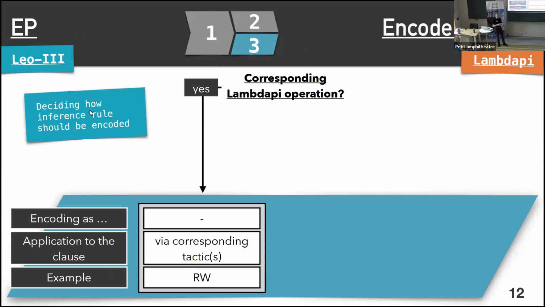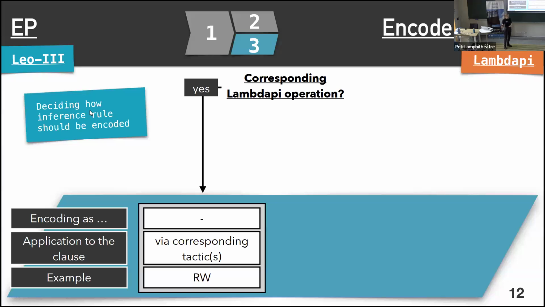This leads us to a general scheme of how we can encode our Leo3 inference rules. The first case that we may encounter is the straightforward one. This is where the lambda pi operations or tactics correspond to the rule that we're trying to encode. The simplest case for this is, for instance, the Leo3 rule rewrite, as I already said. In this case, we don't actually have to encode the rules at all. We can just use the corresponding lambda pi tactics.